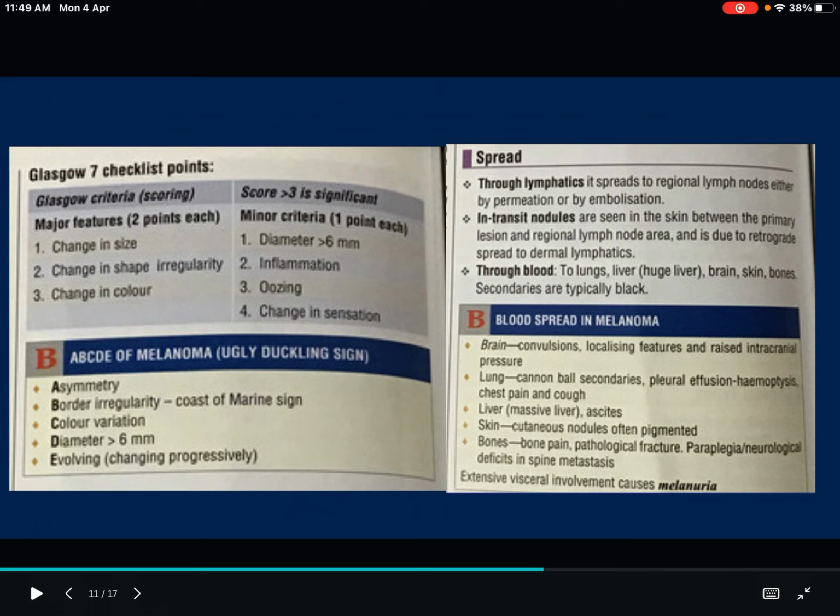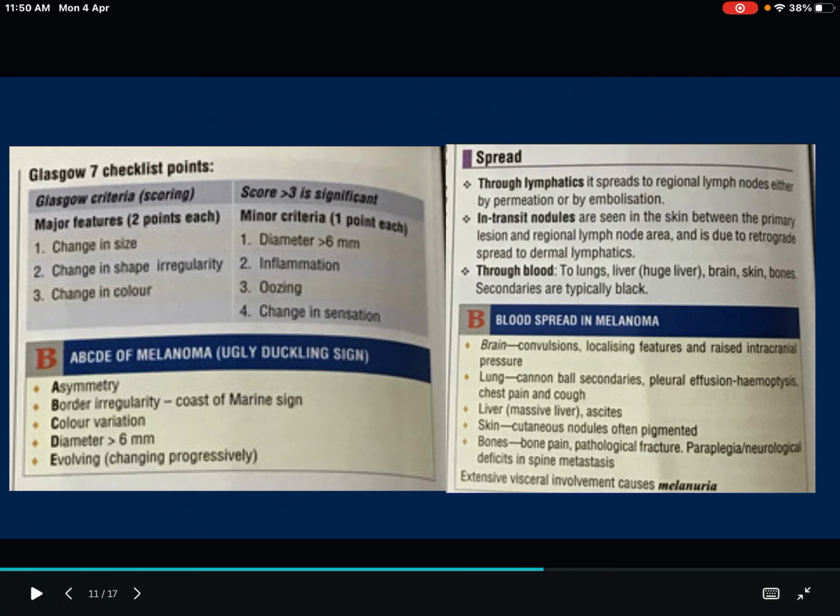Glasgow scoring point. Major criteria have 2 points and minor criteria have 1 point. Major criteria: size, shape and color. Minor criteria: diameter, inflammation, oozing, change in sensation. And one more thing is there, A, B, C, D, E of melanoma. These are all clinical along with diagnostic features. A, B, C, D, E of melanoma. It is also called the ugly duckling sign. Ugly duckling sign. What is A?